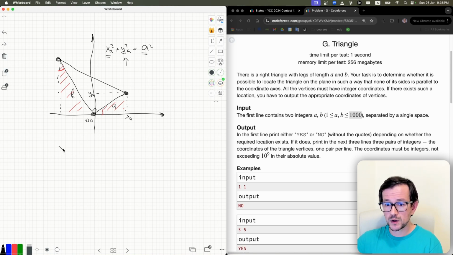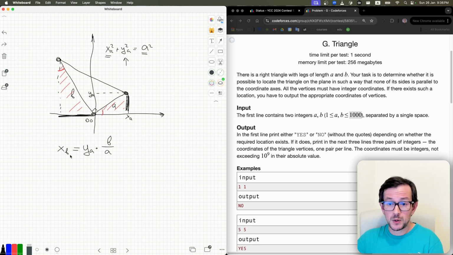The x coordinate of point B is the same. So this part is the same as this part of this triangle. So it's the y coordinate of point A, but multiplied by b divided by a. Like this. Now the only problem is we need to check if this point is integer.